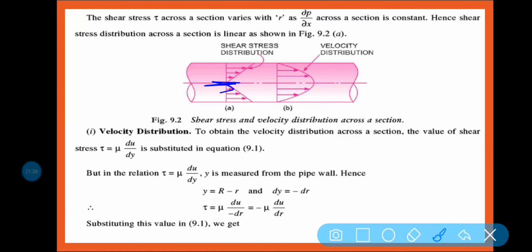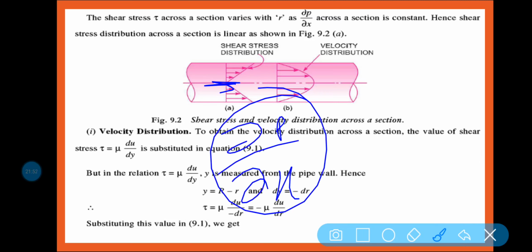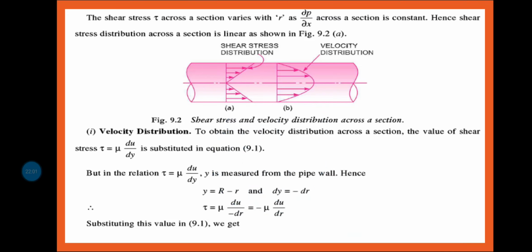So shear stress tau across a section varies with r, as del p by del x across the section is constant. You know that del p by del x across the section is constant always. Hence shear stress distribution across the section is linear, as shown in figure. You can see this is the linear equation.